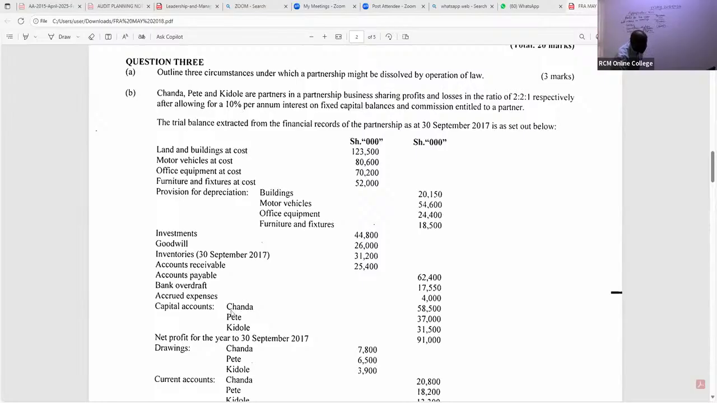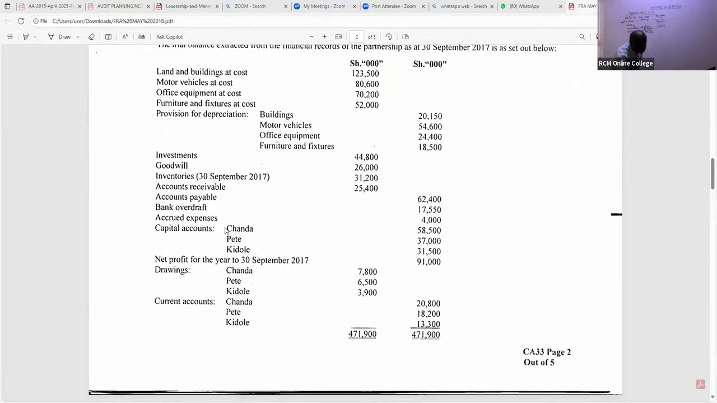When you come to capital accounts, you can see we have Chanda 58,500. You can either aggregate them or you do them separately. So Chanda is getting 10% of 58,500. Pete is getting 10% of 37,000. Then we have Kidole, who is getting 10% of 31,500. So what amounts do we have here? We have 5,850 in brackets, 3,700 in brackets, and 3,150 in brackets.